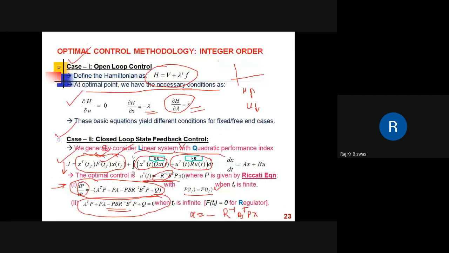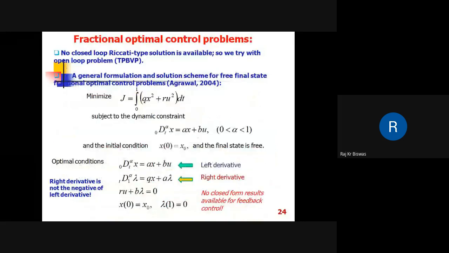For integer order systems, we have open loop and closed loop solution techniques, but for fractional dynamic systems, closed loop or feedback control is difficult, and perhaps not possible. So we go ahead with the open loop solution.